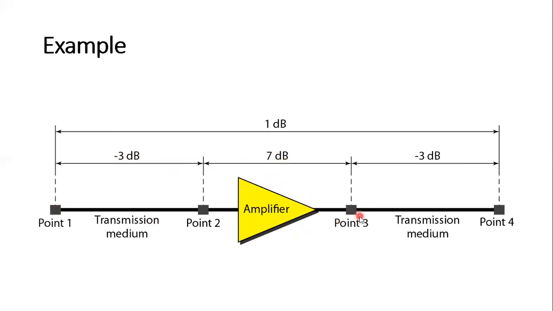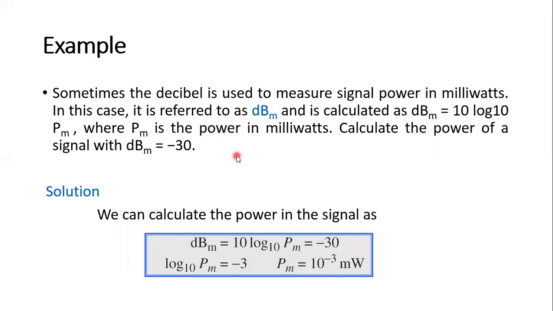Okay. Then again, it comes to point 4. The signal becomes -3 dB. Therefore, the total gain is 1 dB. So -3, -3 is -6. 7 minus 6 is +1. Okay.